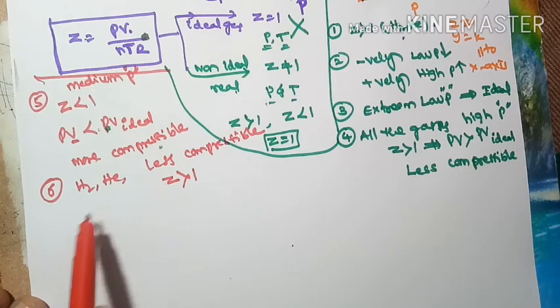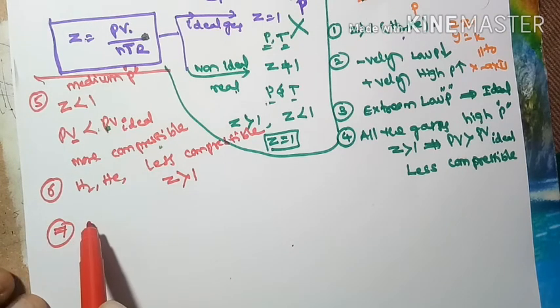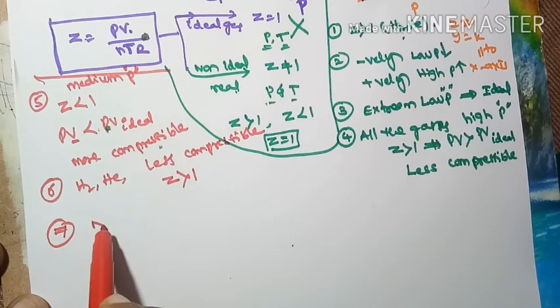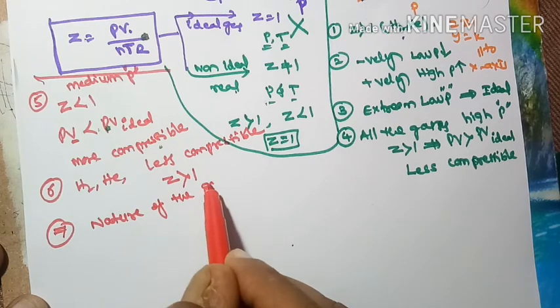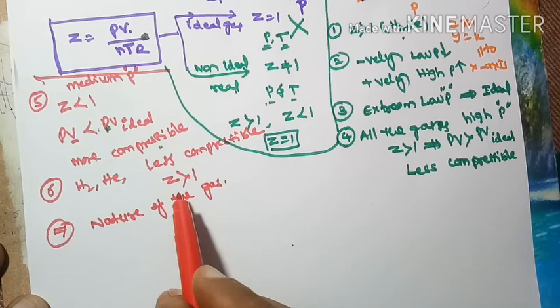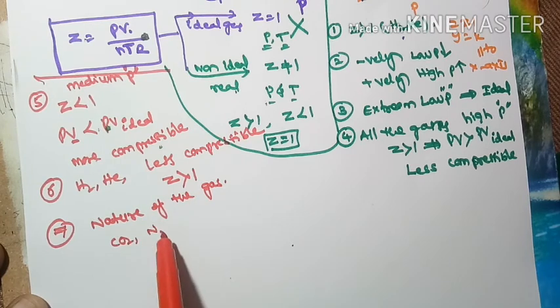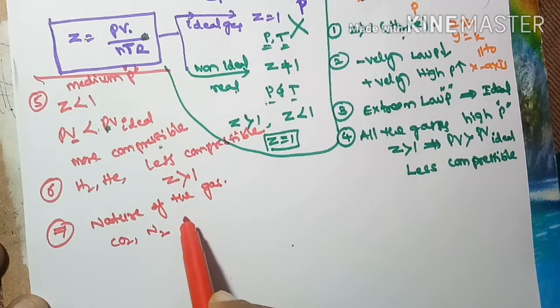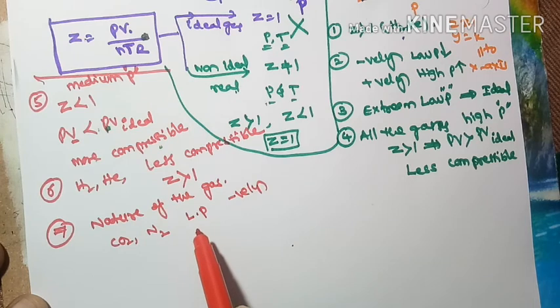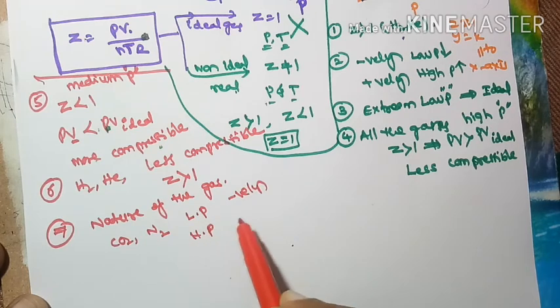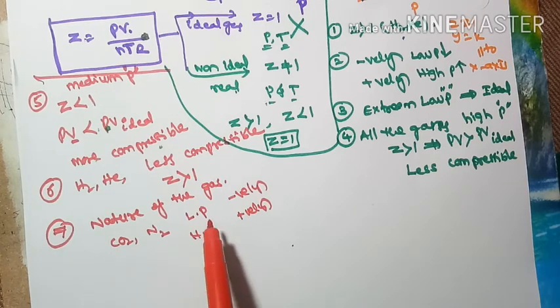Next, the extent of deviation at any temperature depends upon the nature of the gas. So CO2 and nitrogen gases are more compressible at low pressure conditions, so they are negatively deviated. At high pressure conditions they are positively deviated.